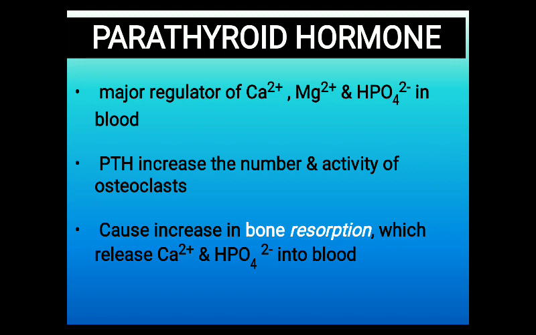Parathyroid hormone functions just opposite to calcitonin. Calcitonin take away calcium from the blood into bone, thereby decreasing blood calcium level. But parathyroid hormone causes bone resorption. That is, it releases calcium and phosphate from bone into the blood, thereby increasing blood calcium level. So this is all about thyroid gland, its hormones, functions, parathyroid gland, its hormone and its function.